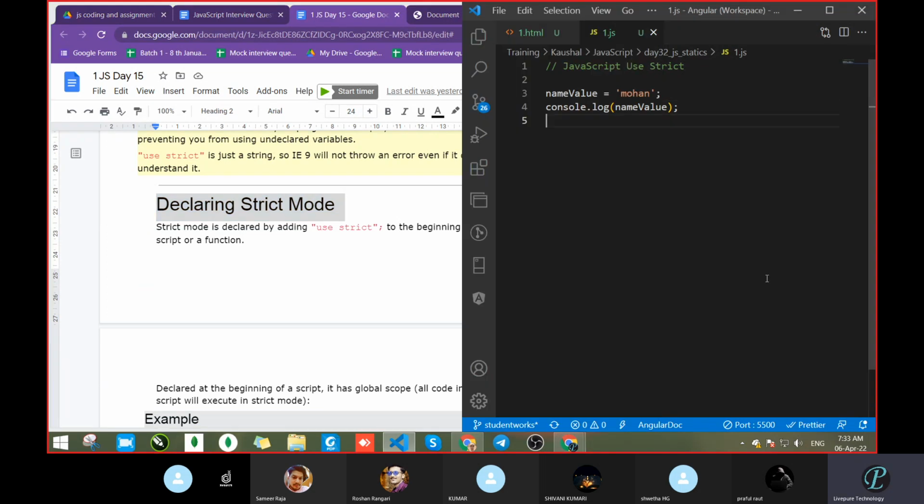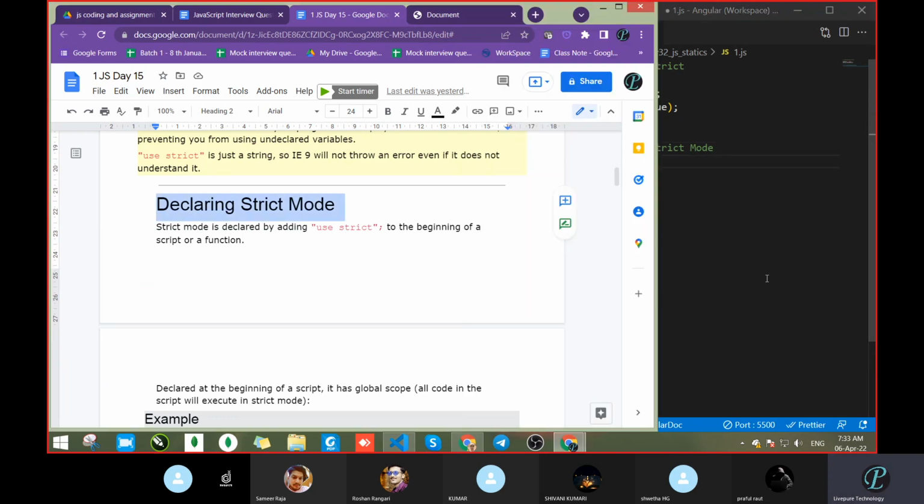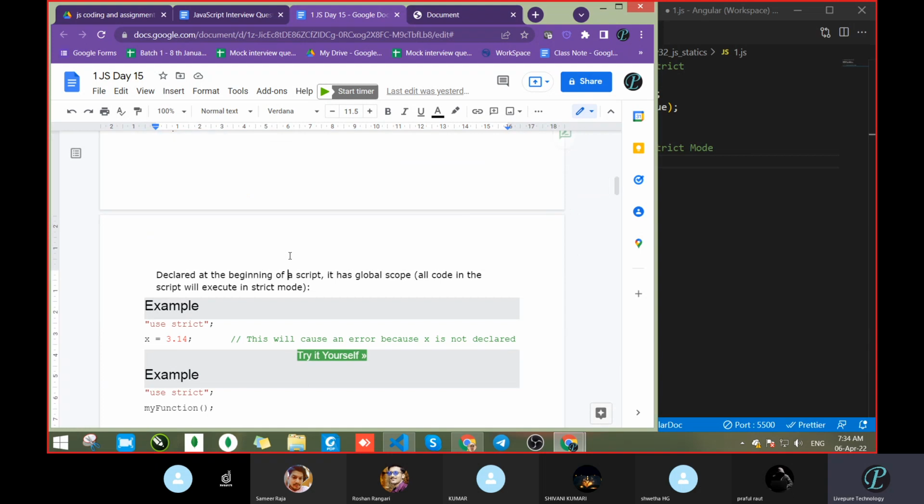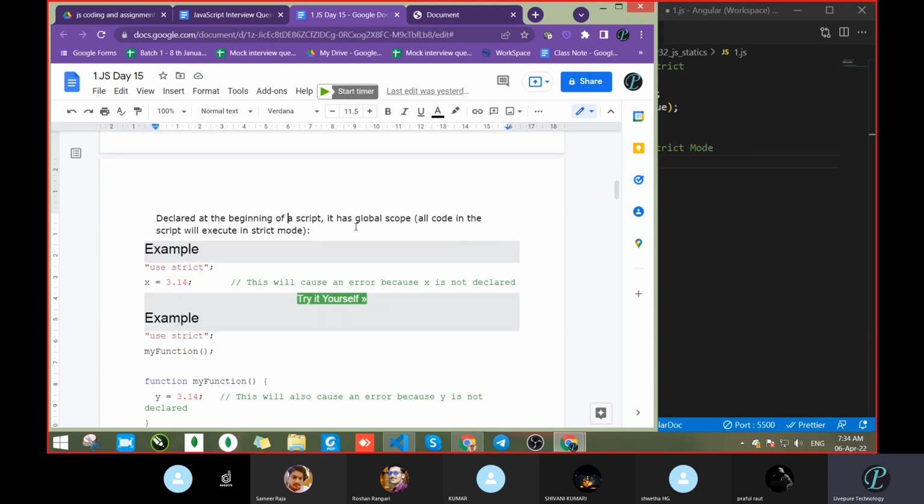This is a small topic, but it's very useful, because mostly when you are using a framework or library, you are using this. Strict mode is declared by adding the "use strict" keyword at the beginning of a script or a function. When we start writing the code, at that time we write this. If you write it at the beginning of the script, it becomes global scope.